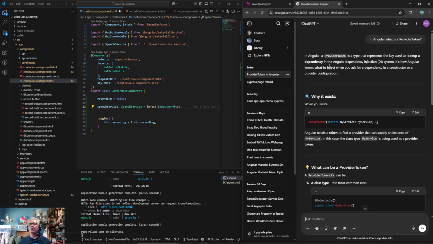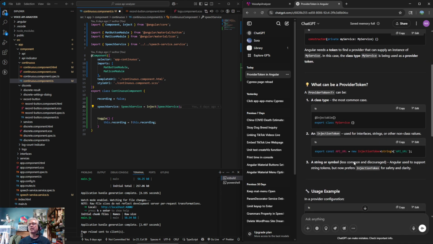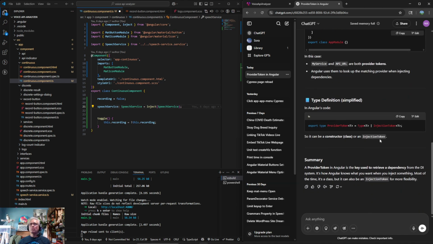So it's a key. Okay, what can be a provider token? A class type. That's what we're doing right now. An injection token, which, it's just like, okay, that didn't help. But it's a string or other, used for interfaces, strings, or other non-class values. Okay. Or in this context, are the words key and token synonyms?